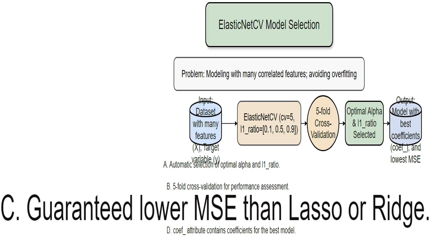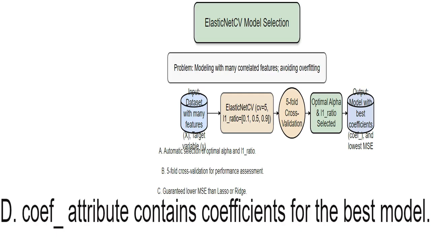Nope. While ElasticNet often performs well, there's no guarantee it will always outperform lasso or ridge. The best model depends on the specific data. Absolutely. The "coef_" attribute will contain the coefficients for the model that achieves the lowest error during cross-validation.